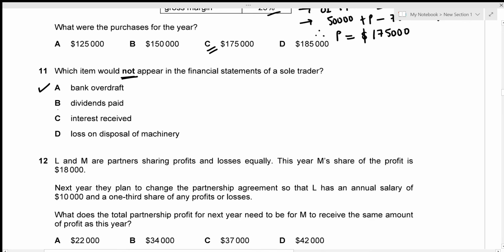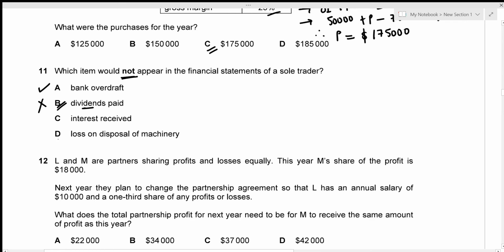Now for option B, we have dividends paid. What is dividend? So dividend is a type of return that shareholders get in a company, but we're talking about a sole trader and not a company, which means that there are no shareholders in a sole trader, so dividends need not be paid. So option B is not included in the financial statements, which is the correct answer.